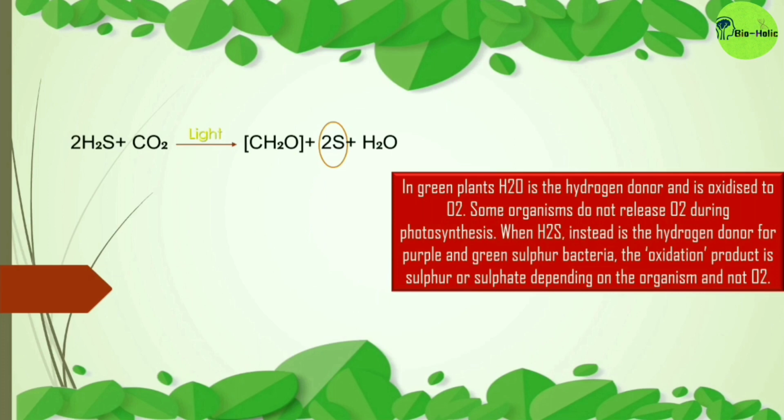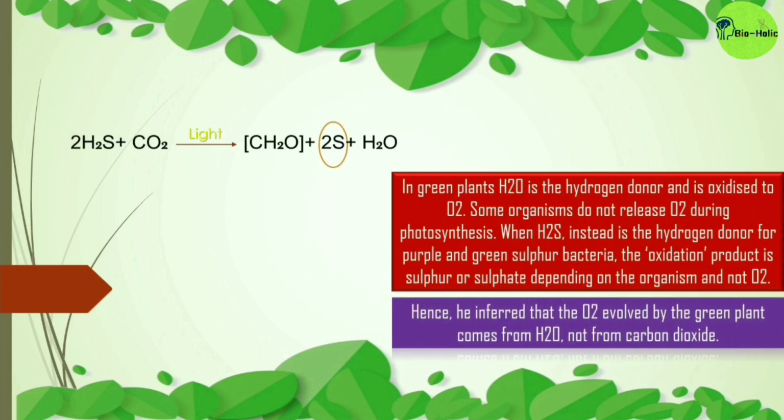When H2S instead of H2O is used, then the hydrogen donor for the purple and green sulfur bacteria becomes the H2S. The oxidation product is then sulfur or sulfate depending on the organism and not oxygen. And hence he inferred that the oxygen evolved by the green plant comes from H2O and not from carbon dioxide.